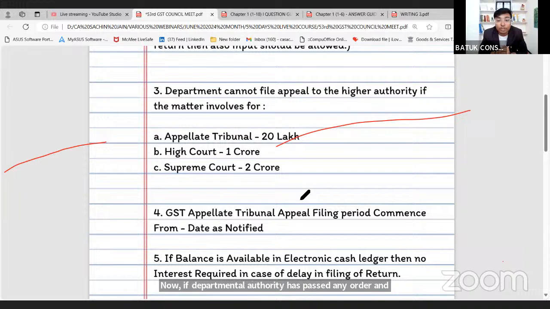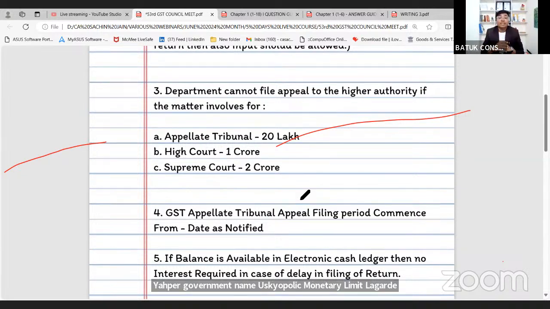going to file an appeal before the appellant authority, और अगर appellant authority उस taxpayer के फेवर में वो ऑर्डर दे देता है, in that case departmental authority can go for the further appeal to the appellant tribunal और हाई कोर्ट और सुप्रीम कोर्ट। यहां पर गवर्नमेंट ने उसके ऊपर एक मॉनेटरी लिमिट लगा दी। Sir, if the matter involves